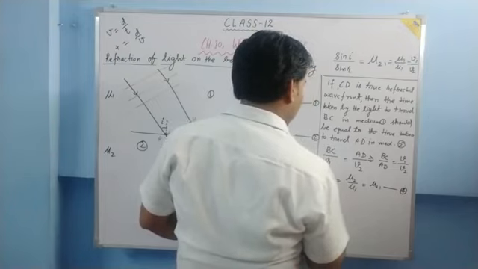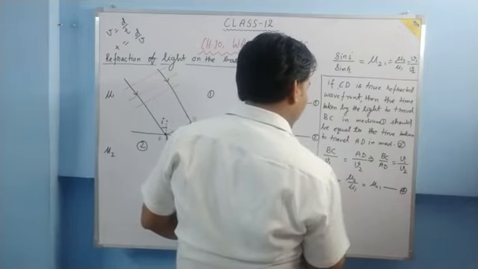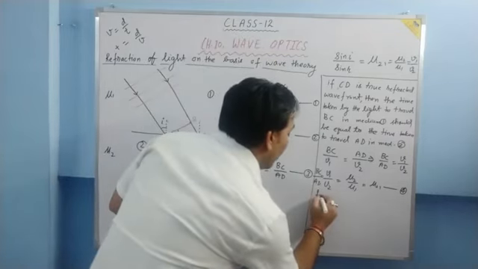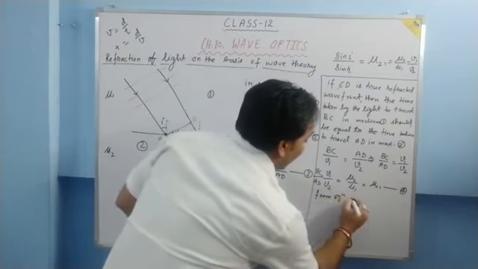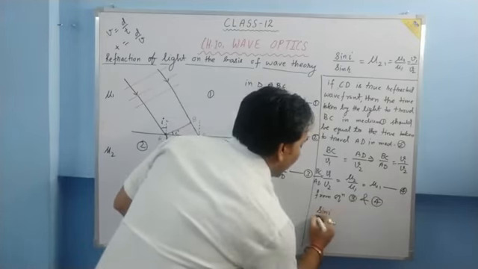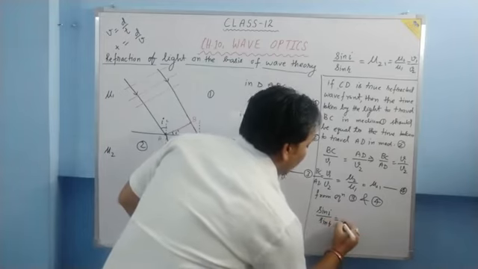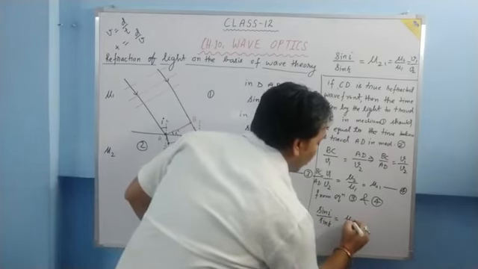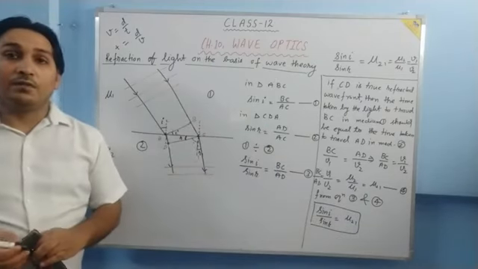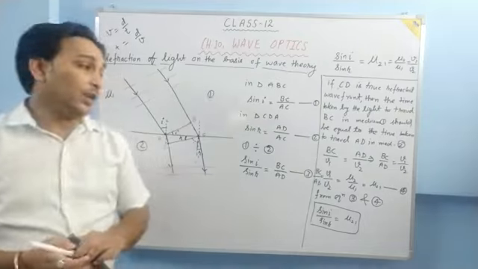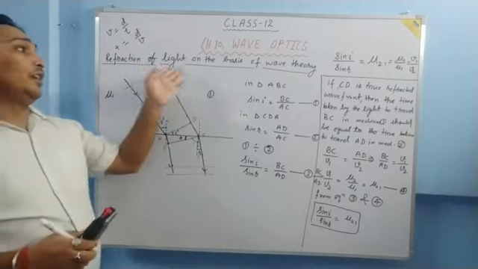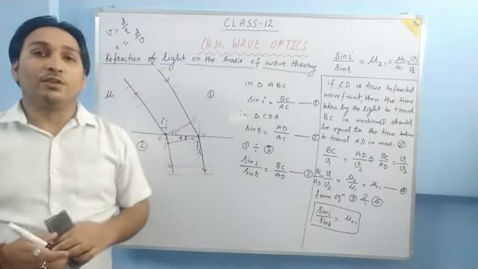Let us write BC upon AD also here. So from equation 3 and 4, what we have? We have that sin i by sin r is equal to mu21. And this is the Snell's law of refraction. So in this manner, Snell's law is proved, and this is how we study refraction of light on the basis of wave theory.